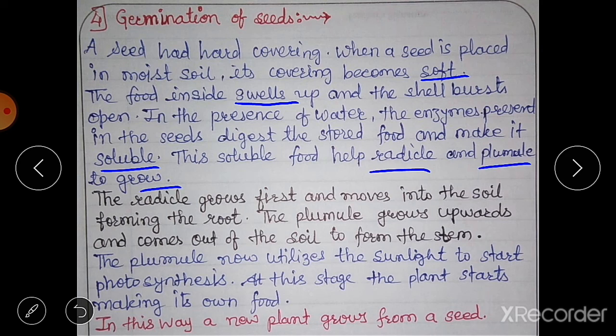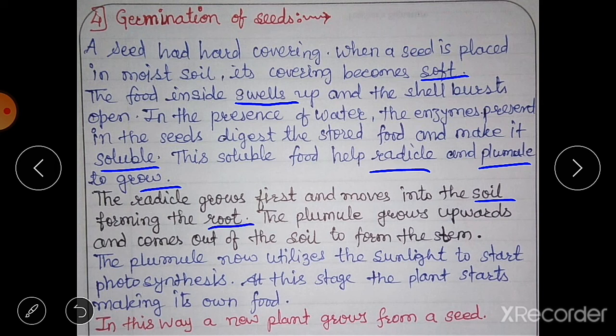So radicle and plumule are the growing parts of a seed. When the seed gets favorable conditions, that is moisture in the soil and sunlight, it starts germinating and grows the radicle and plumule. The radicle grows first and moves into the soil, and it forms the root of the plant.